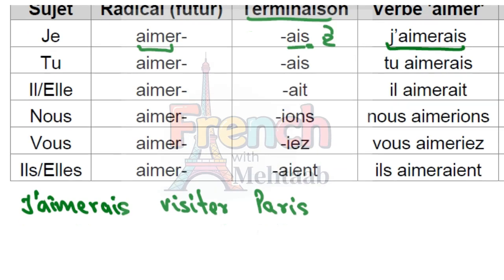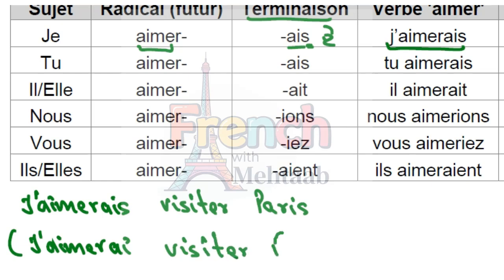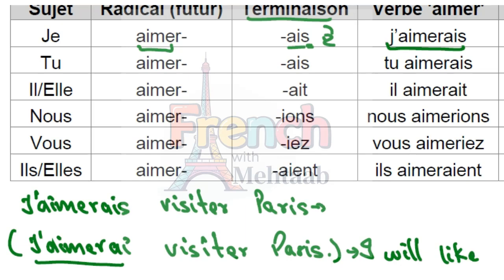If you made it in the future, what could have been the sentence? It could be je, then the whole verb aimer, then the conjugation of future simple, and the rest of the sentence would remain the same. It wouldn't change, but the meaning would change. If you add the conjugation of future, it would mean I will like. When we add AIS, it means I would like. So this is the difference between the future simple and le conditionnel présent.